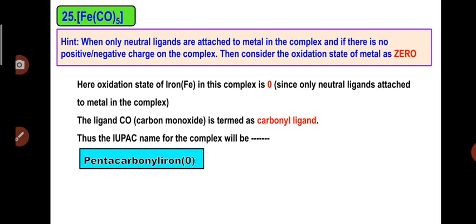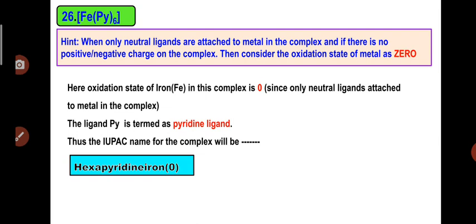When the complex has neutral ligands present, so Fe is attached to the 5 carbonyl in this complex. So Fe(CO)5. For 5 ligands we will use the term penta. So the name for this complex will be pentacarbonyl iron 0. That is a simple name for this complex.